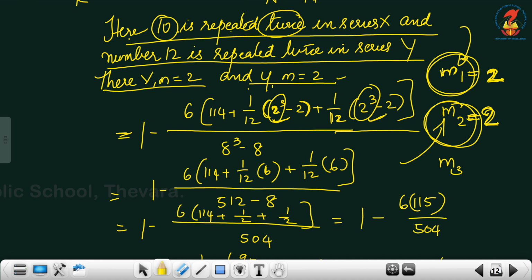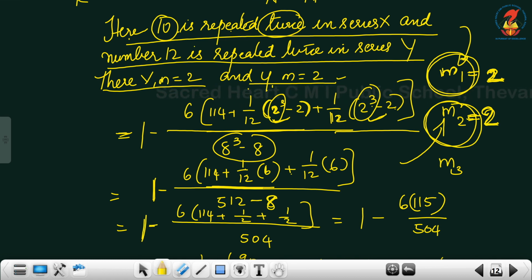So 2 cube minus 2 divided by n cube minus n, 8 cube minus 8. When you simplify it, 1 minus 6 into 114 plus 1 by 12 into 6, plus 1 by 12 into 6, divided by 512 minus 8.